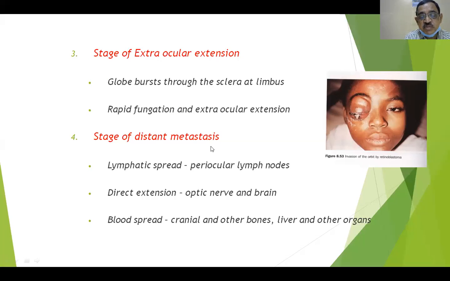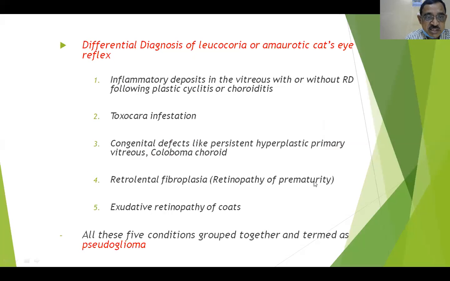And the stage of distant metastasis is the final stage, where you have lymphatic spread to the periocular lymph nodes, a direct extension into the optic nerve and also the brain, and blood spread through the blood vessels to the cranial and other bones, and also the liver and other organs. They are also affected in case of retinoblastoma in the stage of distant metastasis.